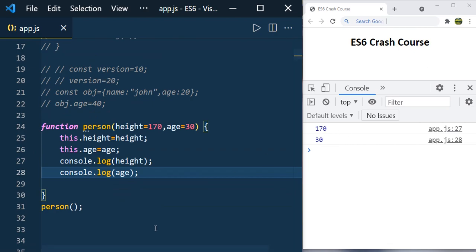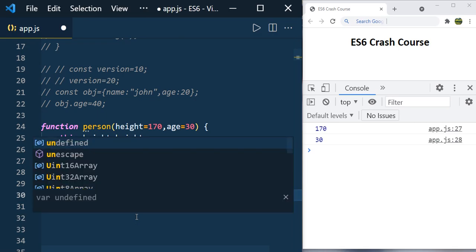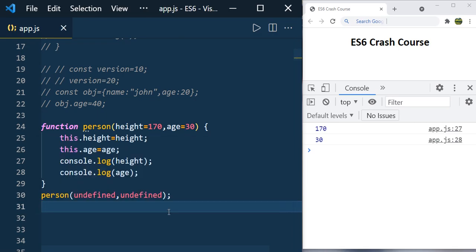So we didn't pass anything. So at the time of calling a function, if you don't pass any arguments, then the default values will be assigned to the height and age, that are 170 and 30. And even if you pass undefined also, the default values will be taken. So let's say undefined. Even in this case, the default value will be assigned to the height and age. And even if you don't pass like this, also default values will be taken.